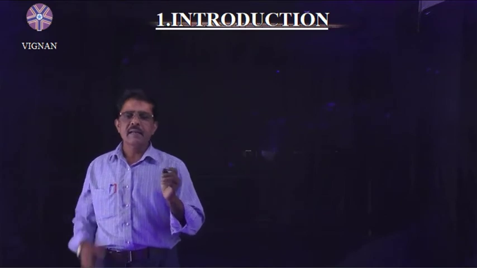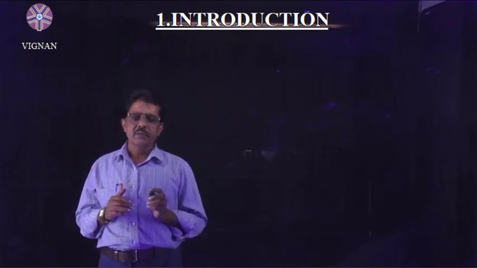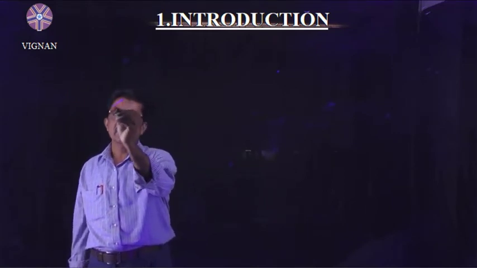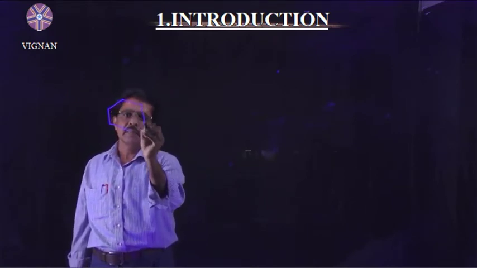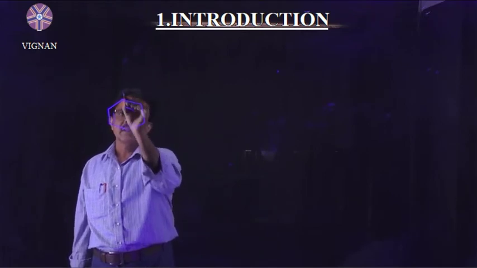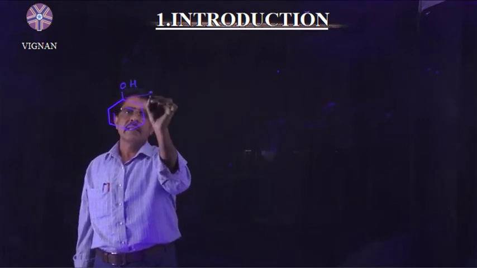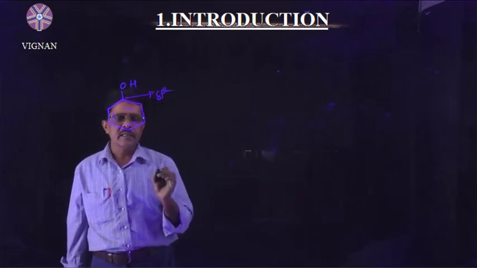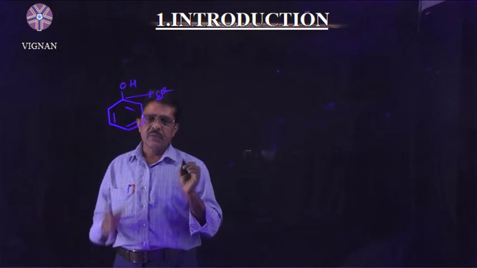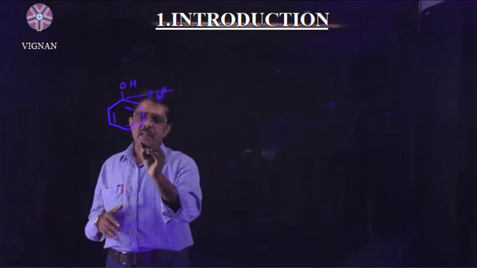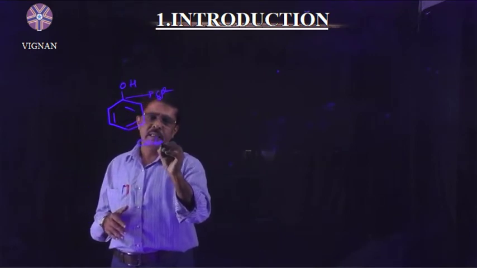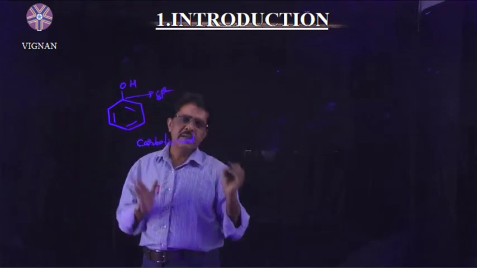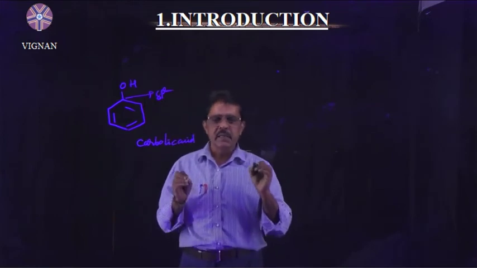Phenols are the hydroxy derivatives of benzene. So here the OH group is attached to the sp2 hybridized carbon atom of aromatic ring. In these phenols, phenol is also named as carbolic acid. Then dihydroxy derivatives of phenols are said to be benzene diols.